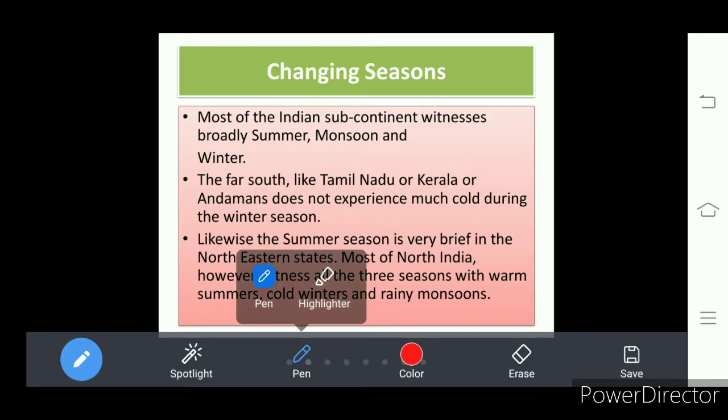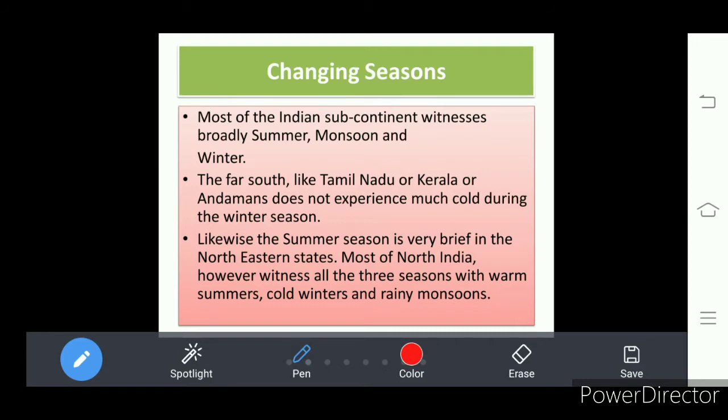So why do they experience very low cold during the winter season? Because they are near to the equator. We will discuss that.